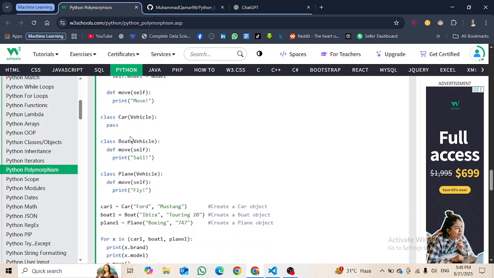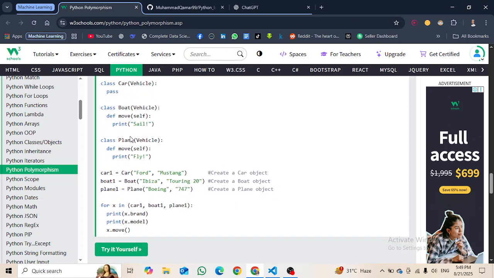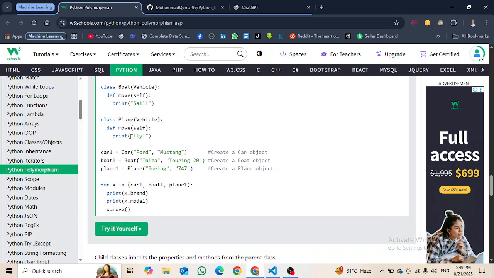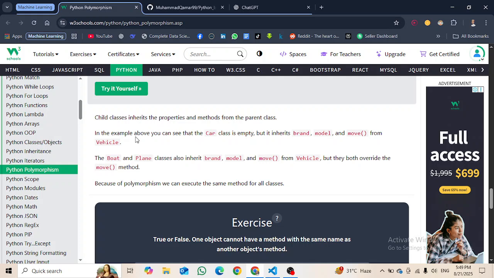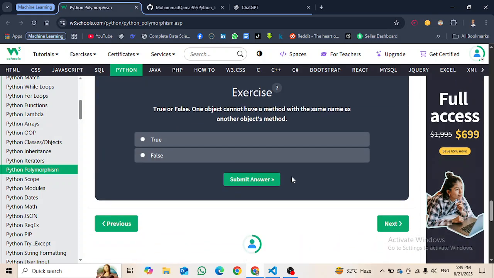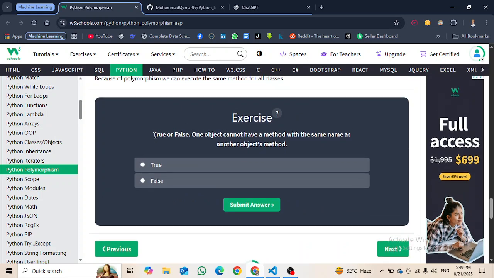So this is how it works. In the example above, you can see that the car class is empty, but it inherits brand, model, and move method from vehicle. The boat and plane classes also inherit brand, model, and move from vehicle, but they both override the move method. Because of polymorphism, we can execute the same method for all classes. So this is what was about polymorphism.